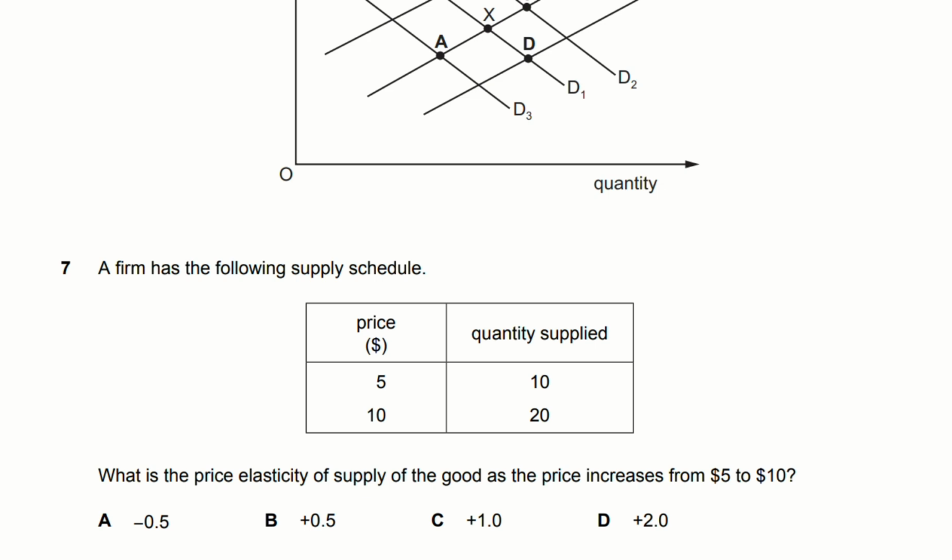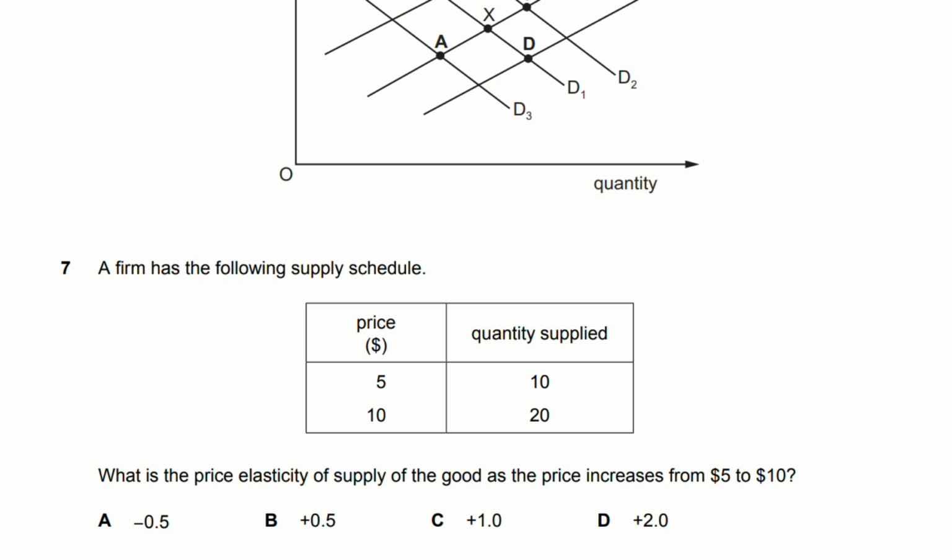How do we find the percentage change of the quantity supplied when we're given values? You're going to do the final value minus the initial value, the whole thing divided by the initial value. In this case, 20 minus 10 divided by 10. That will be 10 over 10, which is 1. Multiply it by 100 to get the percentage, which will be 100.